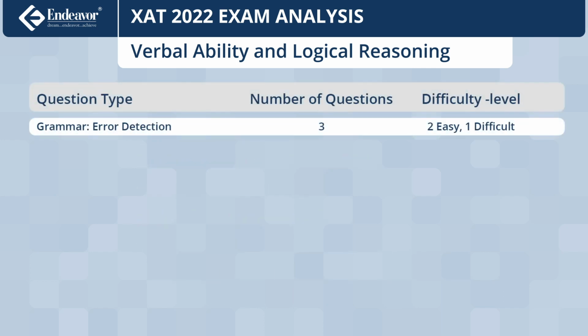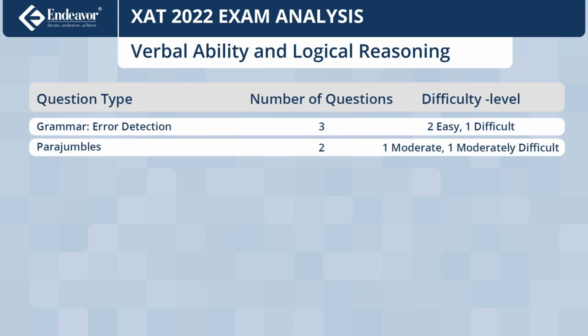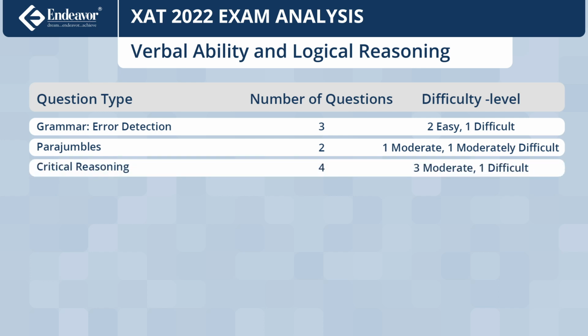Grammar questions were of error detection type, one required to identify the correct sentences, another incorrect sentences, and third required detecting wrong use of prepositions. The question of incorrect sentences was quite tricky and the other 2 were easy. Para-jumbles had 5 sentences, one was difficult with 2 distinct ideas. 3 of the CR questions were best concluded and 1 was cannot be inferred.